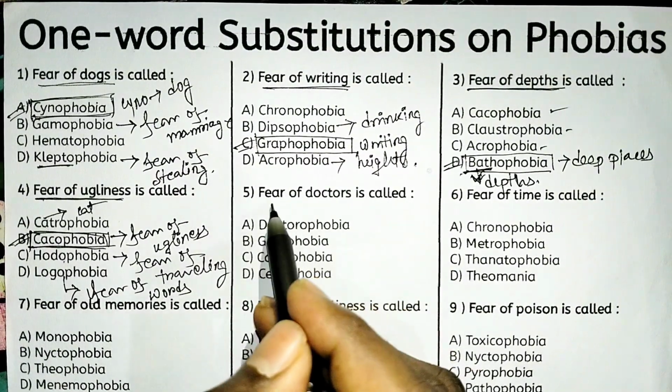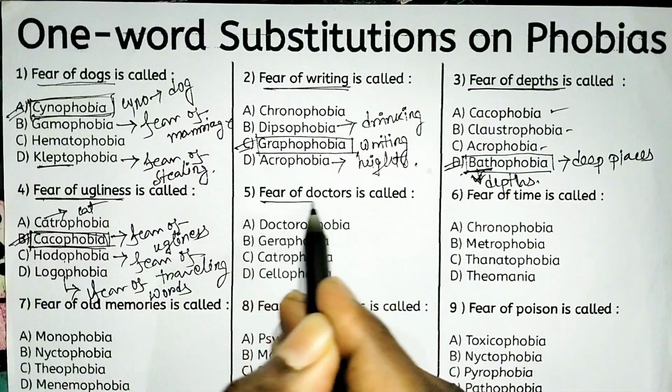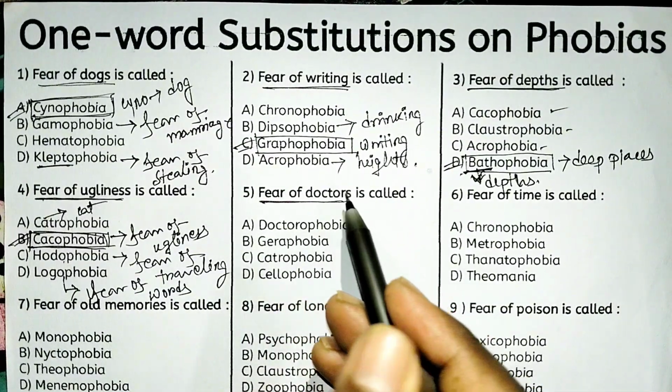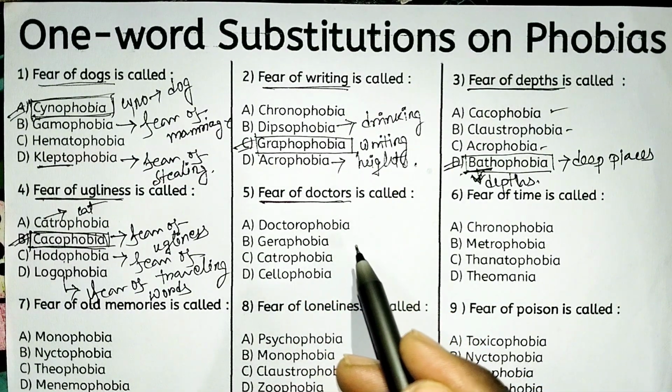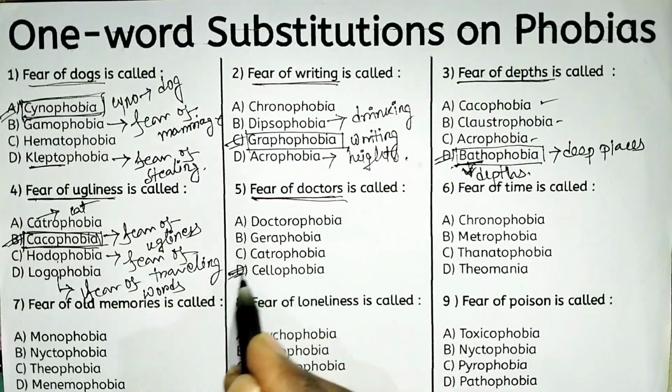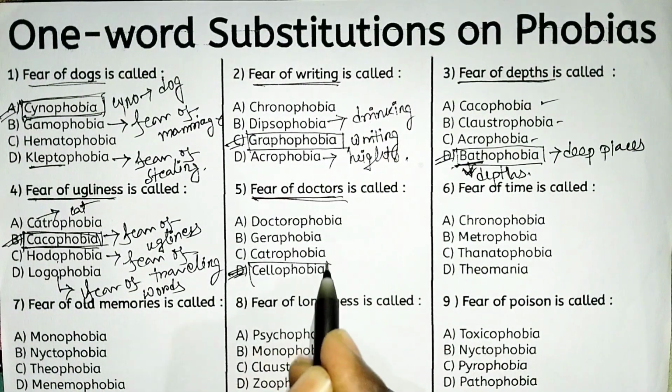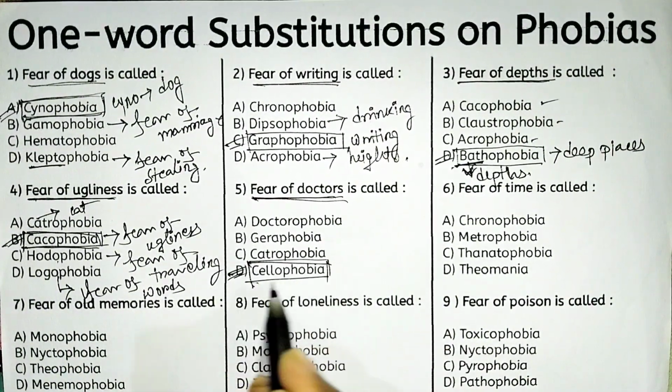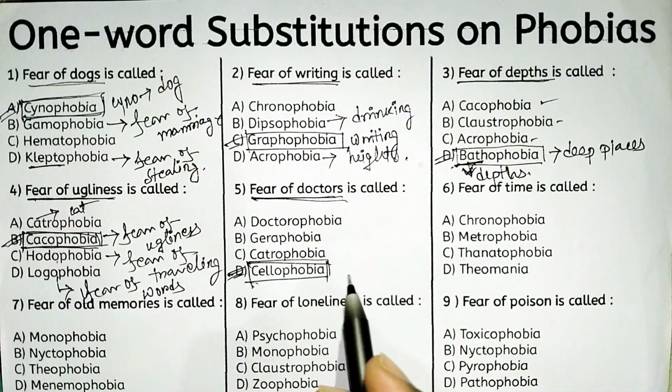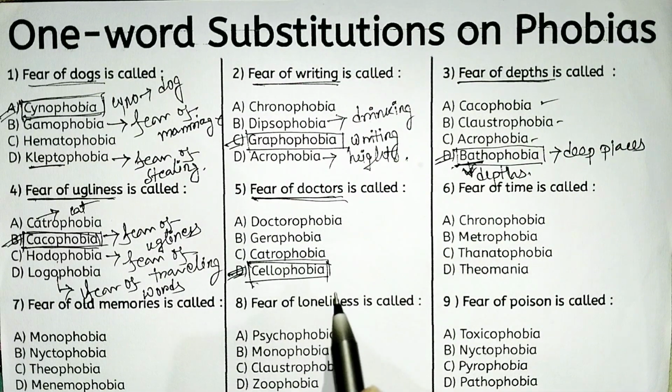Next, fear of doctors is called. What is called fear of doctors? Fear of doctors is called option D, cellophobia. Actually, cellophobia suggests fear or anxiety associated with not being able to use a mobile phone.